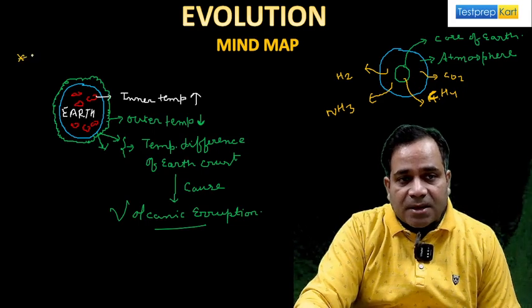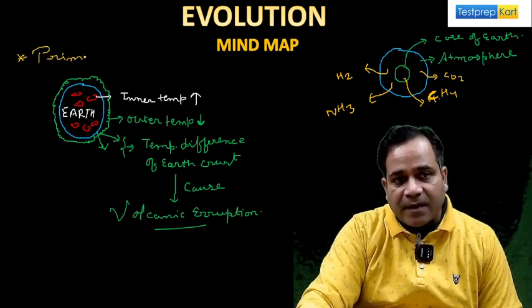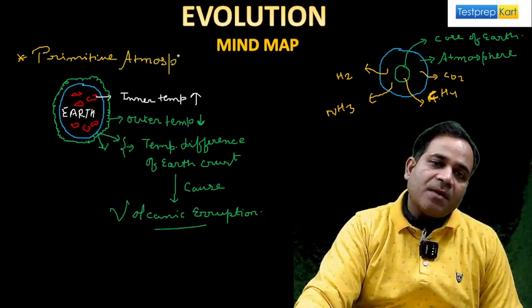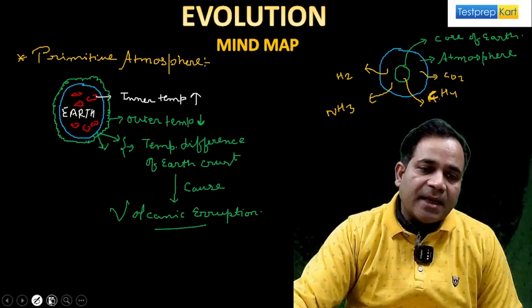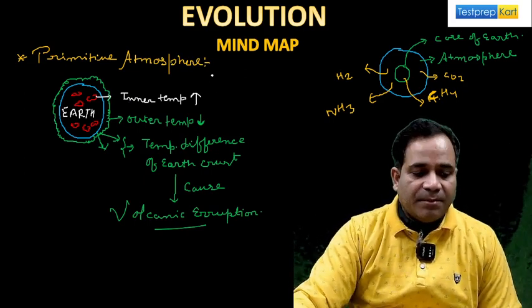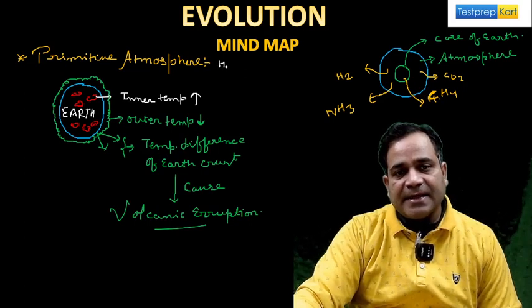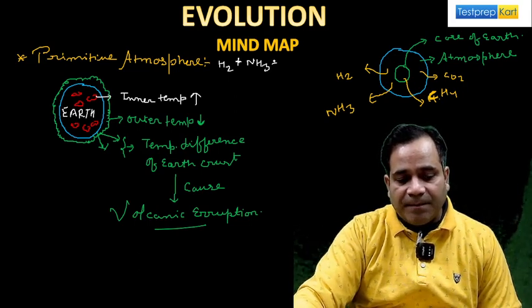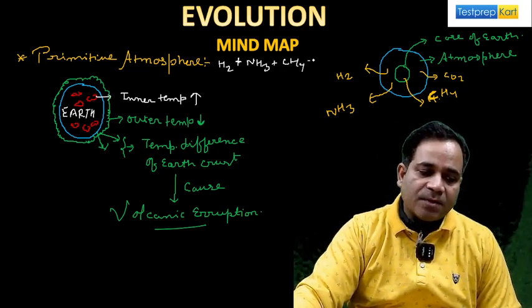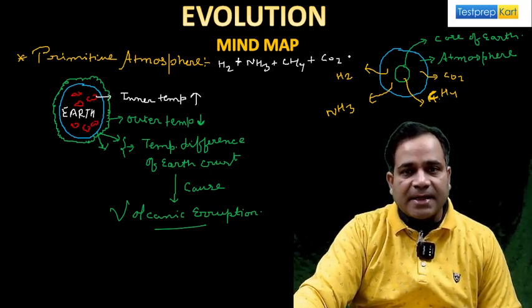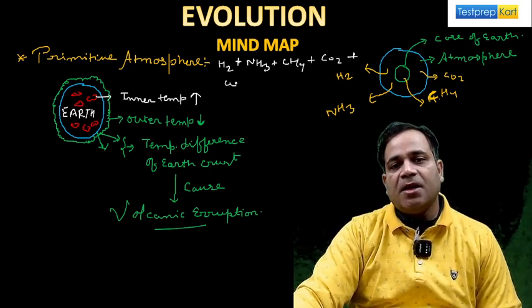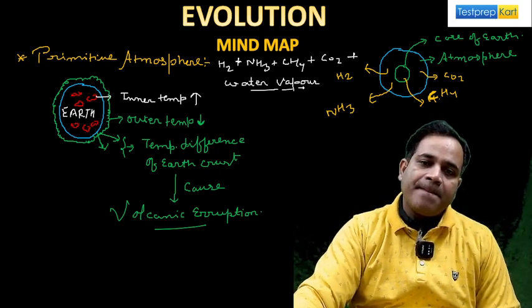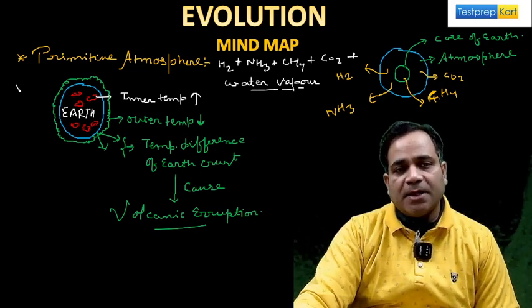So if anybody asks you about the primitive atmosphere, my dear, then you say what? In the primitive atmosphere, there are some gases: hydrogen, along with ammonia, along with methane, CH4, along with carbon dioxide, as well as water vapor, my dear. Is that clear?